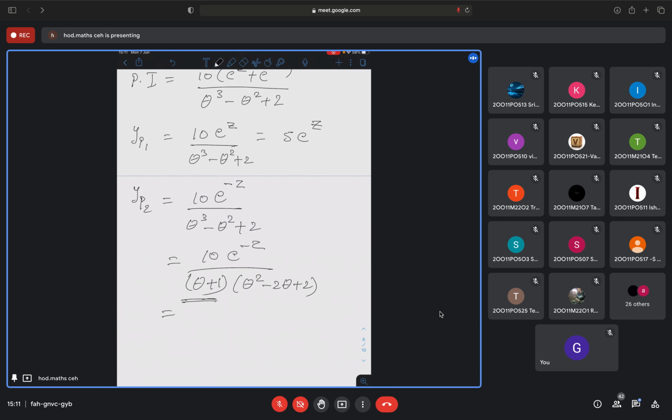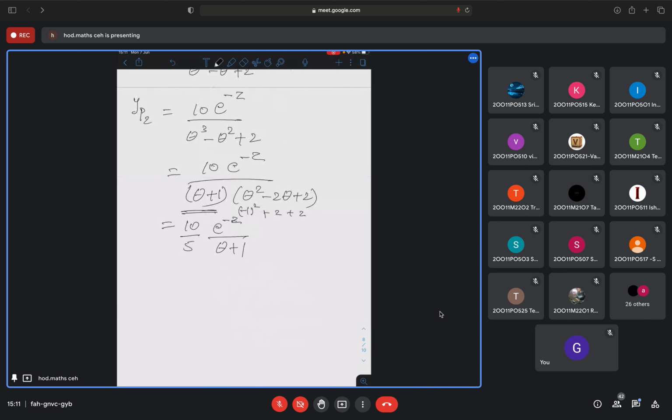So that part I will not apply; on the other part, I will apply. When I apply, minus 1 square becomes plus 1, then minus 2 times minus 1 becomes plus 2, and again plus 2. So here I get 5. So 10 by 5, e to the power minus z divided by theta plus 1. Am I correct? Yes, so this is 2 that I will get.